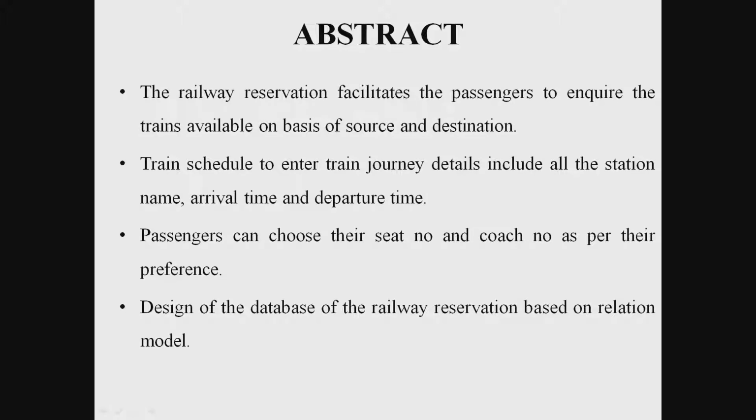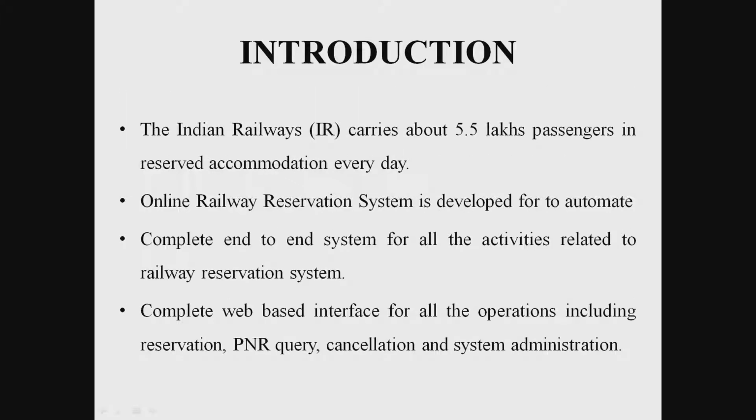The passengers enquire about trains on the basis of source and destination. It contains the entire train journey details, including all the station names, arrival times and departure times. The passengers can choose the seat number and coach number as per preference. The database design of the railway reservation is based on the relational model.